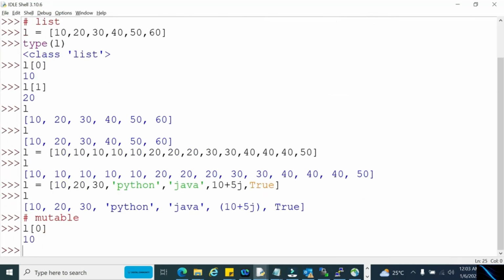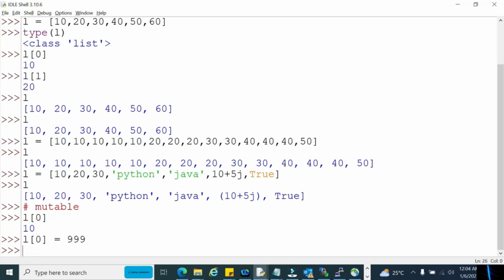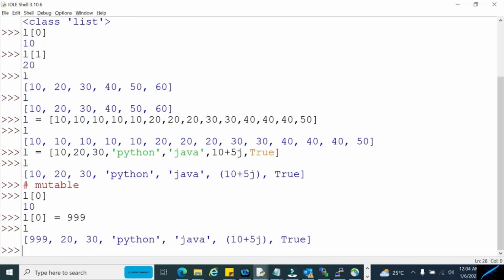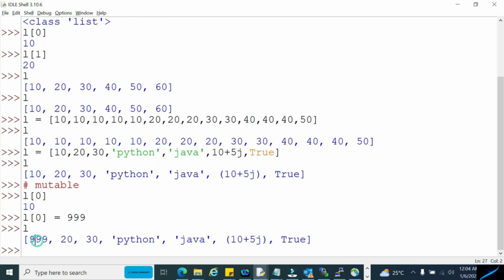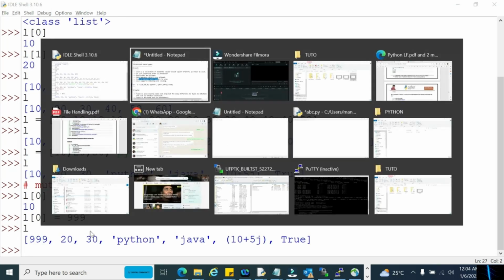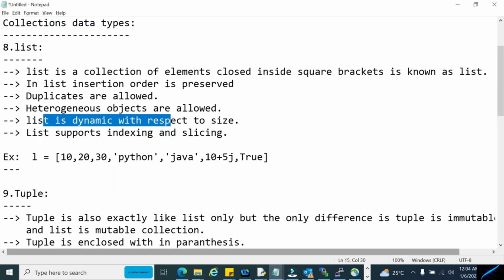At the zeroth index I have the element 10. Now I don't want this element to be 10. I want to update this element to something like 999. If I update this element to 999, then see, it's completely accepting. Before, the zeroth element was 10, now it is updated to 999. That's why we call list a mutable data type, because content in the list is completely updatable.